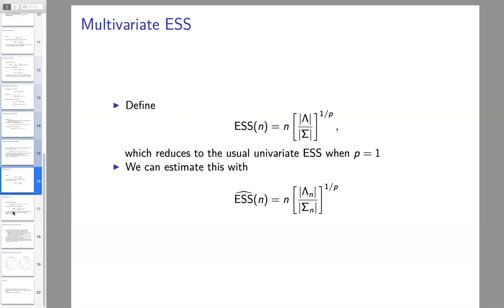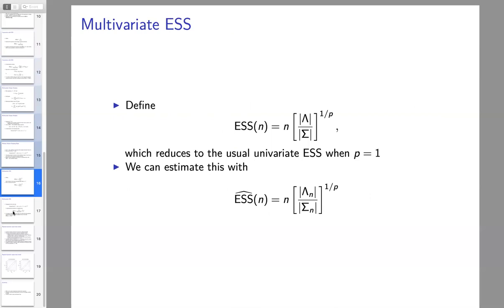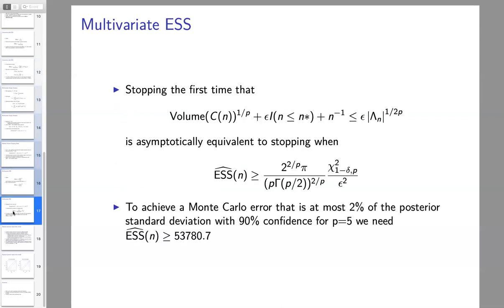And we can further estimate this with our strongly consistent estimators of capital Lambda and capital Sigma. Then stopping the first time that we achieve this, where the pth root of our volume is sufficiently small, becomes asymptotically equivalent to stopping when your effective sample size is bigger than this threshold.